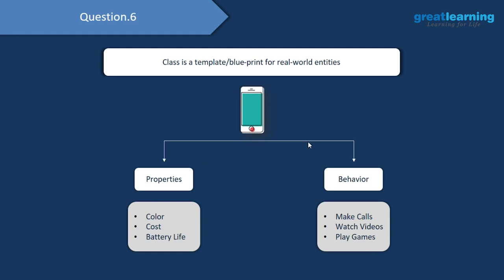Then we also have certain behavior which this phone will have. So with the help of this phone, you can make calls. With the help of this phone, you can watch videos. And in this phone, you can even play games. So these are the properties and this is the behavior which you can associate with this general template.